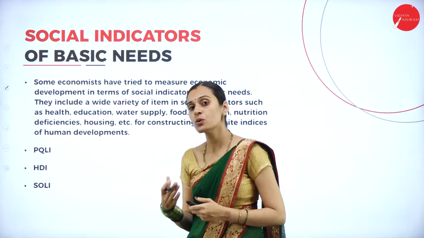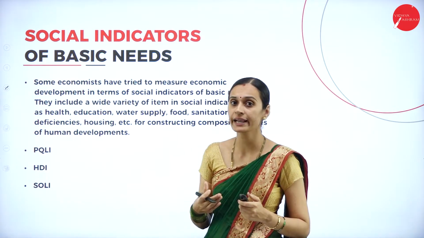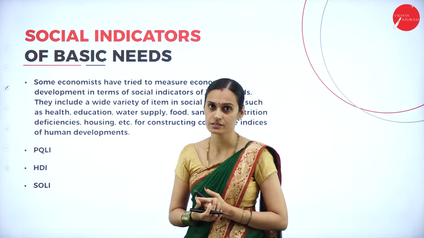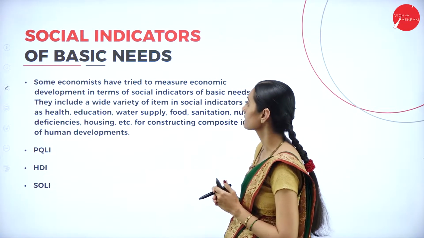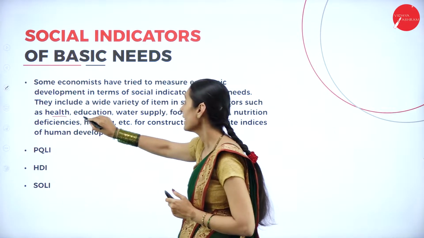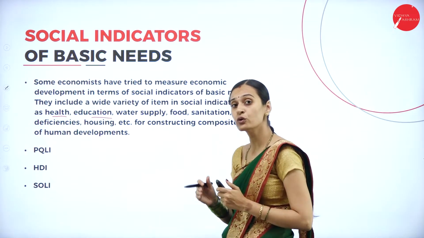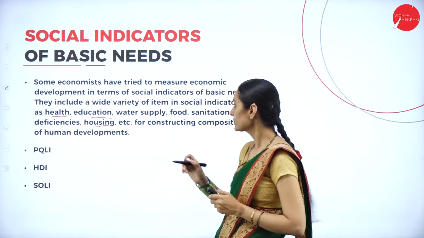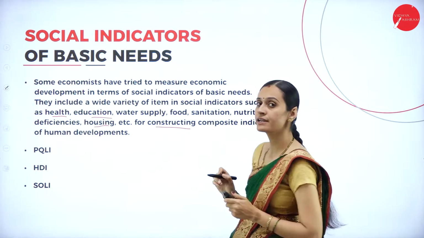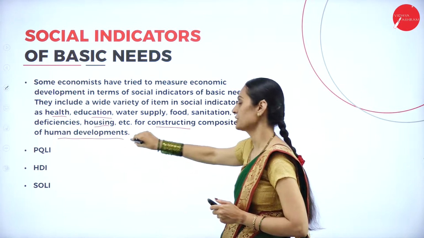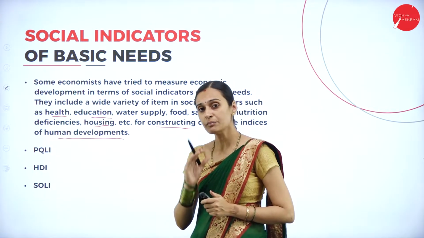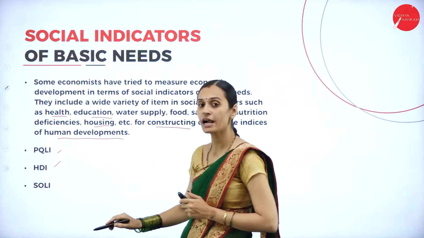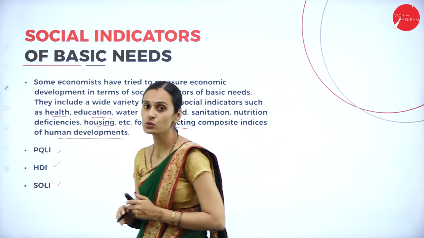There are so many indicators which measure the economic development of a country. These indicators are considered social indicators. These social indicators include health, education, water supply, food, nutritional level, nutritional deficiency, housing. These are all for constructing composite indices of human development. Regarding this, there are three major indicators. One is PQLI, second is HDI, and next is SOLI.